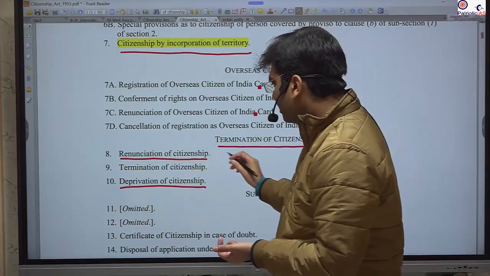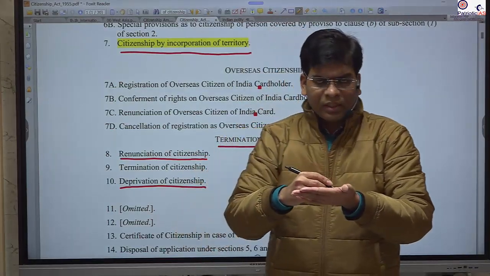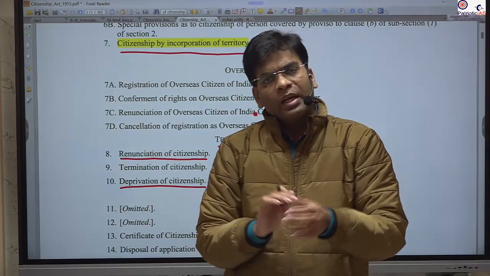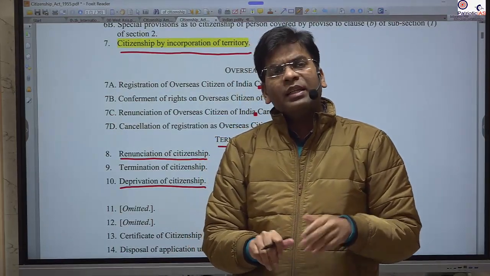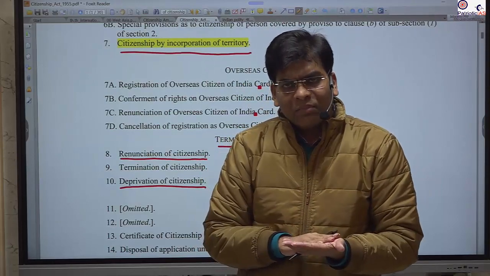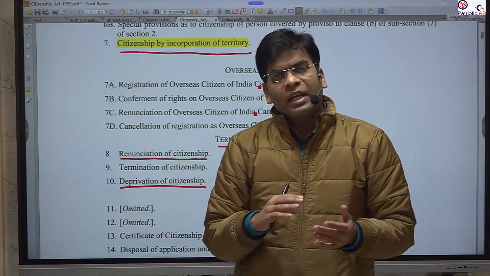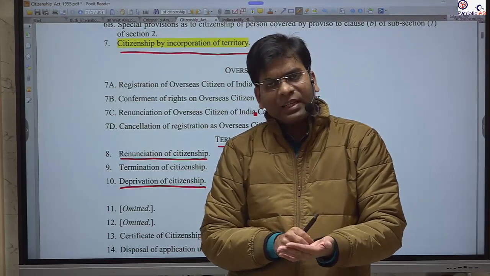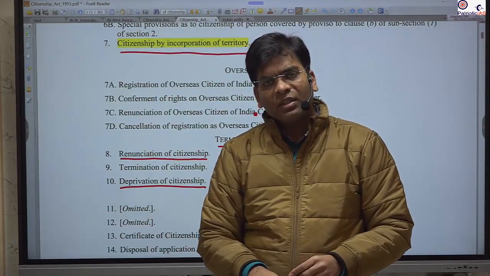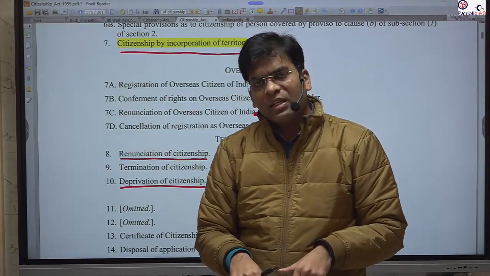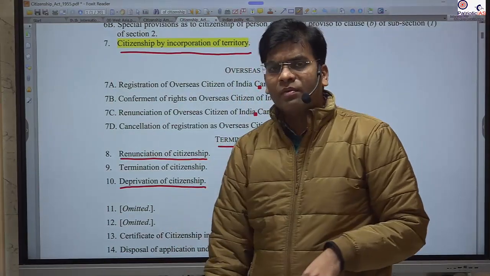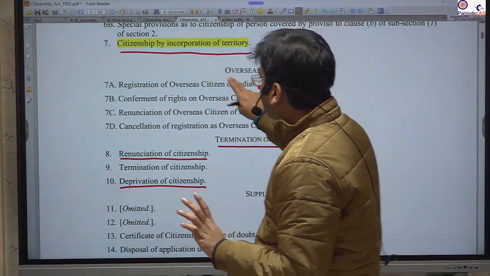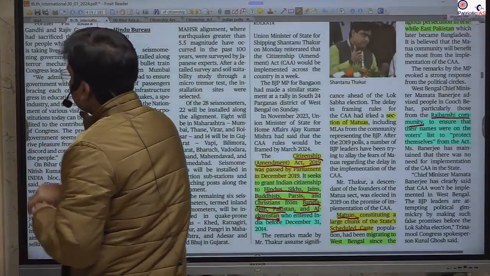In that case, at first the government didn't find anything wrong. They were not able to catch the forged document. They gave you the citizenship. But later, when there is some verification or other process, and they find that you are not a legal migrant or resident of India, you are an illegal immigrant, in that case they will deprive you of the citizenship. Already they have given it, now they will deprive you. This is the case of deprivation. So you should remember this.